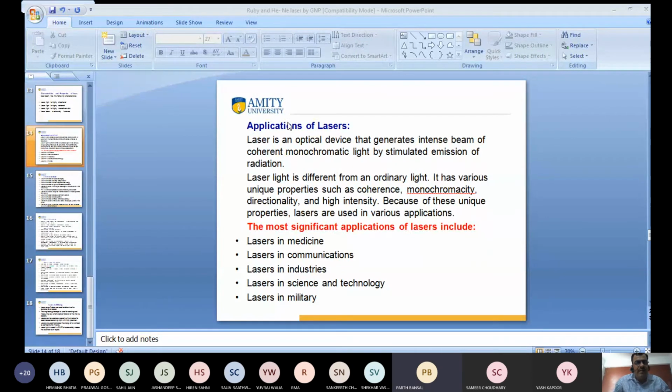Yes, Parth, tell me. Sir, polarization did not come in the minor, sir. No, only interference and diffraction is the syllabus for the minor. Module 1 has four parts: interference, diffraction, polarization, and laser. But it will not be included, because the CS7 batch is coming very late. So interference and diffraction is the syllabus for the minor. Clear? Any doubt?